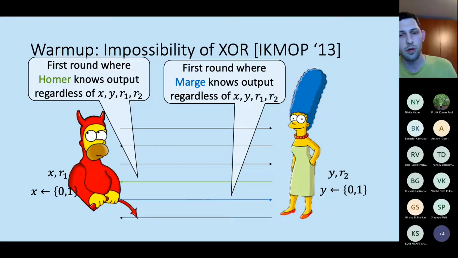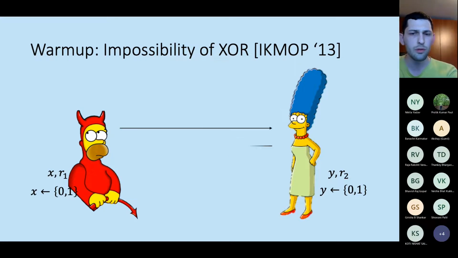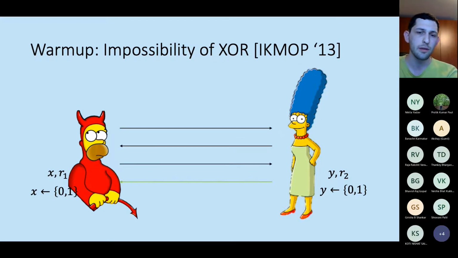The adversary is going to corrupt Homer. And he will play honestly until this special round where he completely knows the output. And this is where we use the fact that the protocol admits perfect security. Because it admits perfect security, I remind you there is no security parameter, so we can let this adversary compute all possible honest continuations of the protocol.